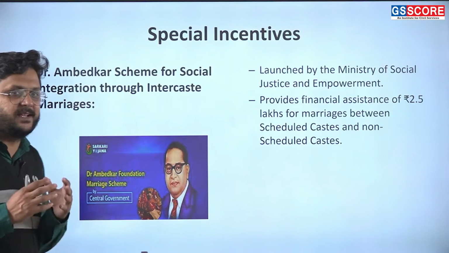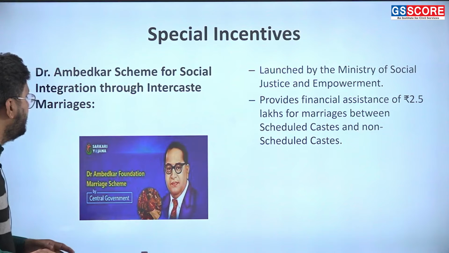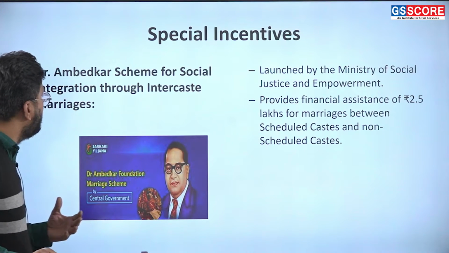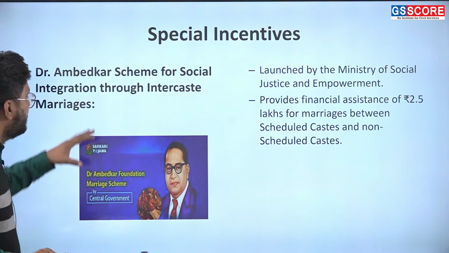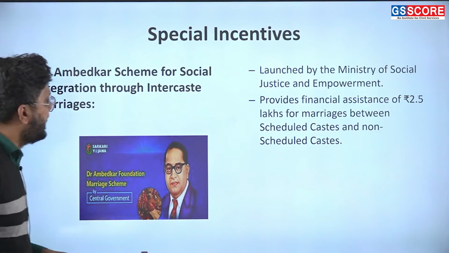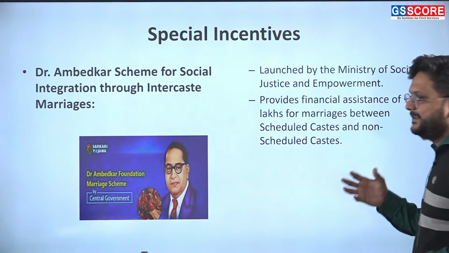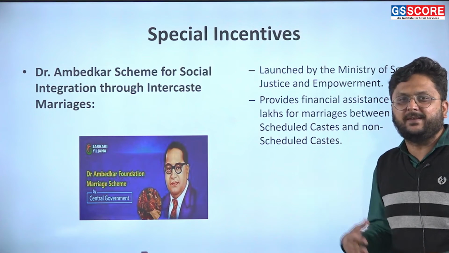Next is special incentives by the government. Some incentives exist, and the most famous is the Dr. Ambedkar Scheme for Social Integration through Intercaste Marriage. It gives incentives to those who have an intercaste marriage.